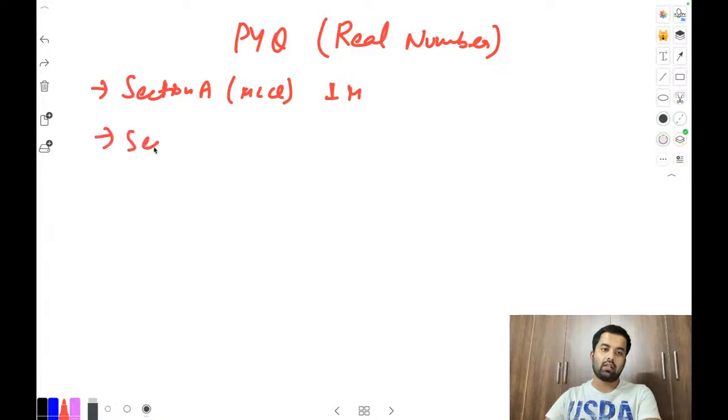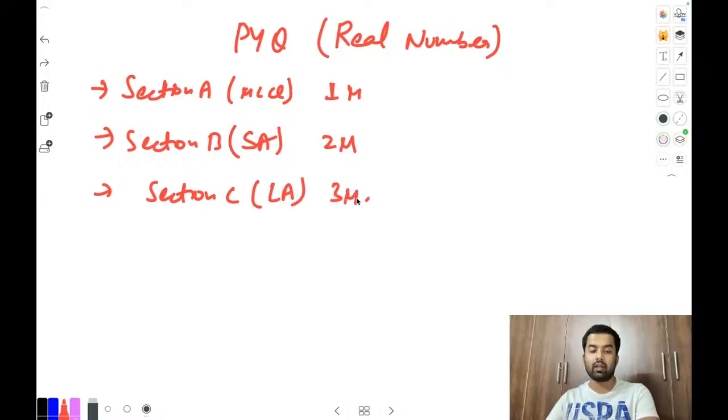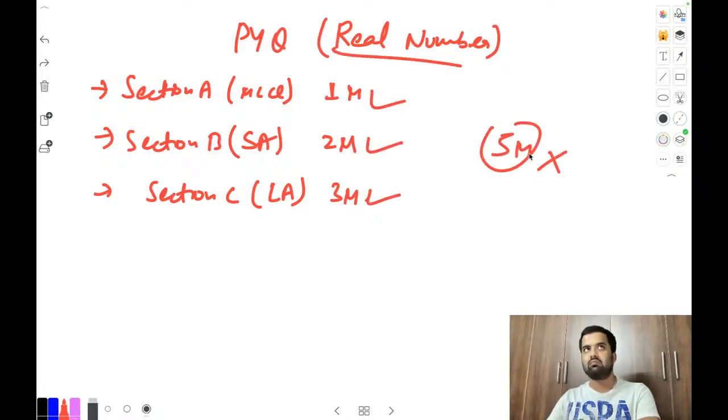Section B is short answer type, so this is of 2 marks. And the last one is section C, which is long answers, of 3 marks. Mainly this real numbers chapter deals with these sections only. In the 5 marks category, it never comes, so leave it as it is. Only the 1 mark, 2 marks, and 3 marks sections come.